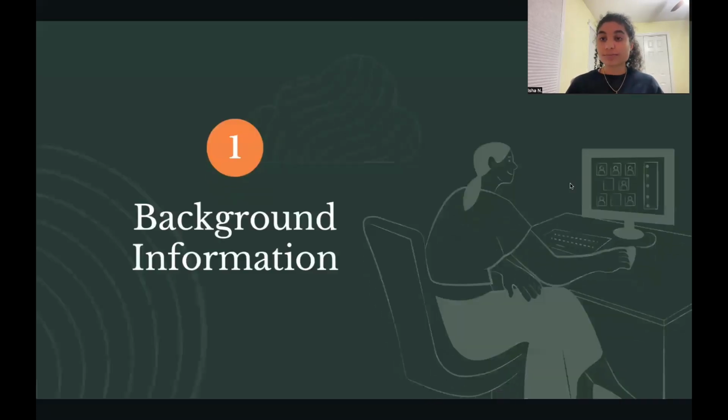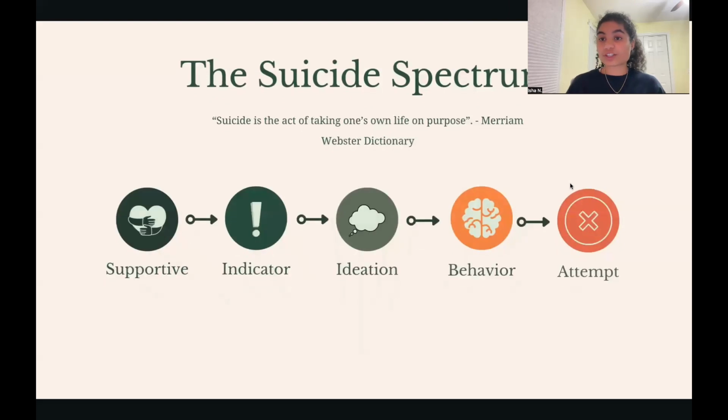Now, starting off with some background research, as Merriam-Webster Dictionary states, suicide is the act of taking one's own life on purpose. However, in truth, it's actually a lot more complex than this because suicide has 5 main levels of risk. It's really important that we acknowledge that suicide is a spectrum because the level of risk corresponds to the level of action that should be taken. If these two don't correspond with one another, then oftentimes the situation can get worse.